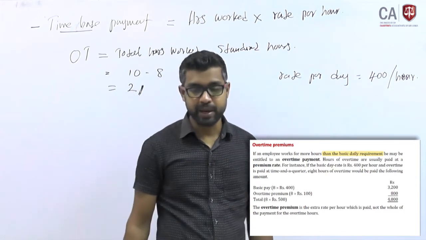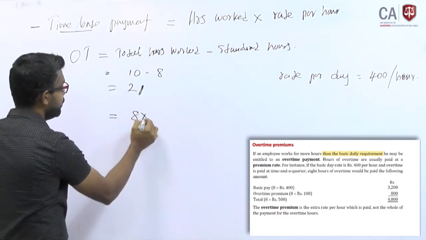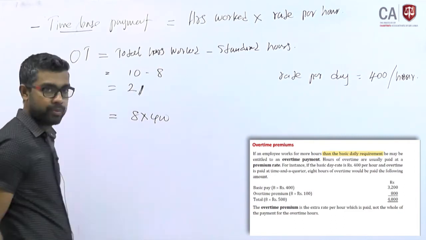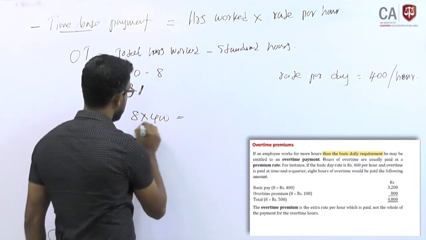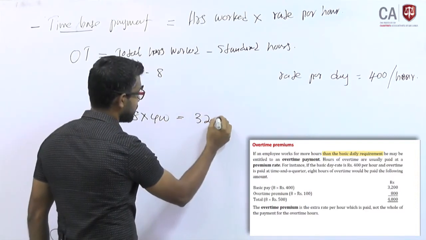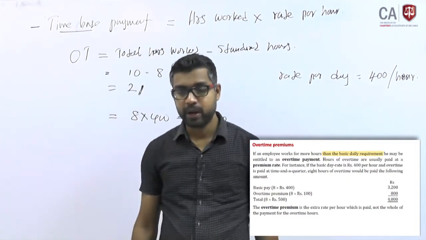Let us say basic pay. How do you calculate basic pay? 8 into 400, because you work 8 hours and 400 is the rate, 400 into 8, 3200. This is the basic pay, right?